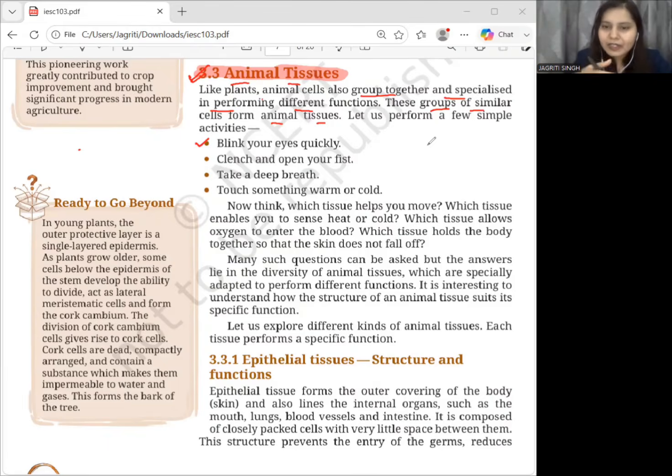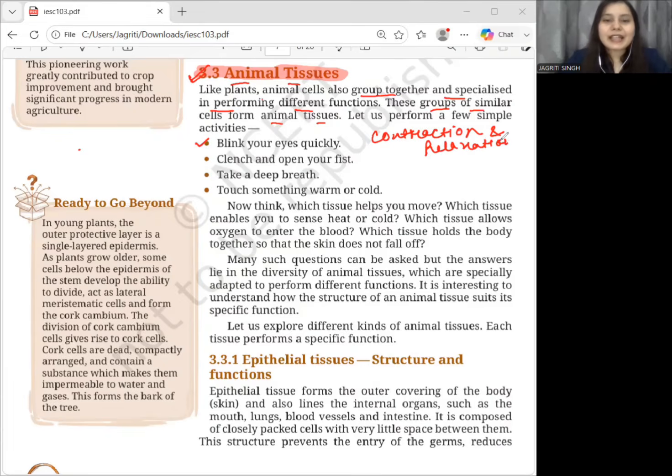Is movement possible without specialized cells? No, right? Muscular tissues, we know that muscular tissues help in movement. So muscular tissue is specialized for contraction and relaxation, which enables different types of movement in our body, right?